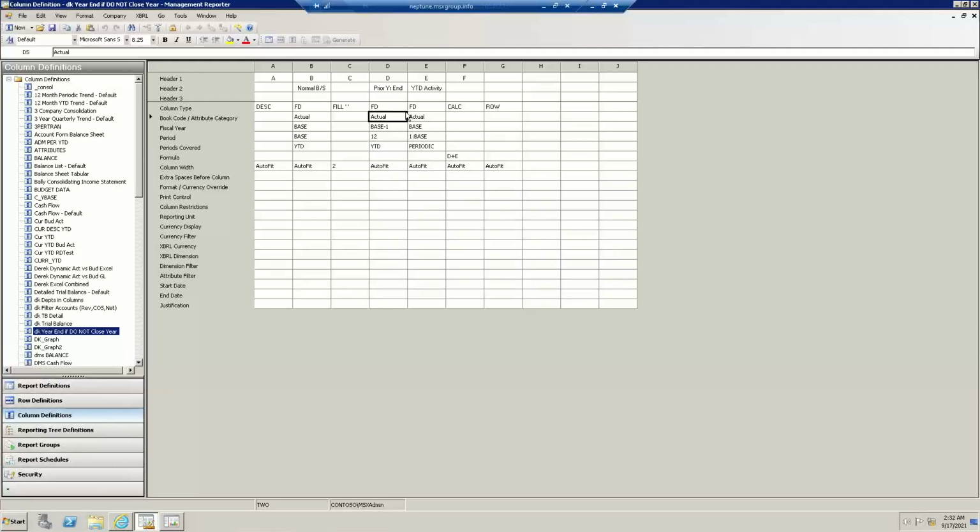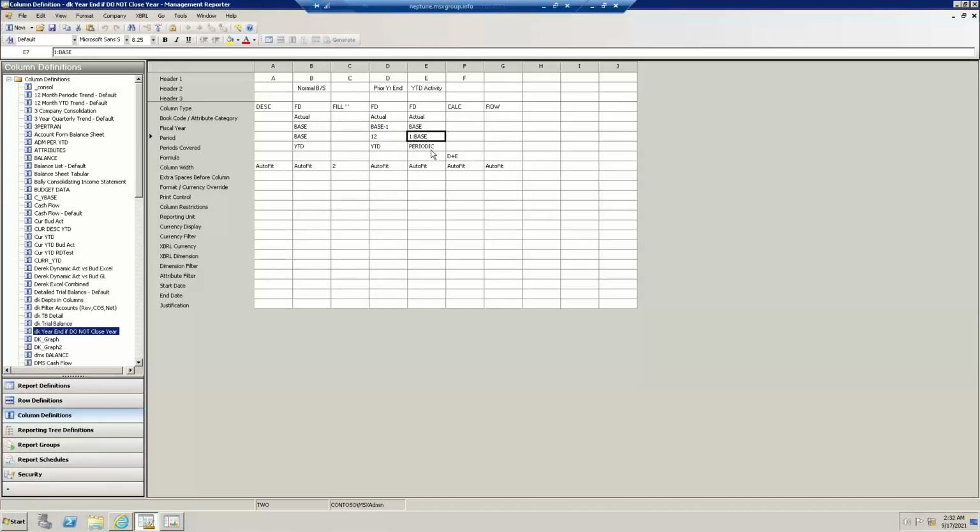Okay, and if I do not close my year timely, and I might be in period 1, 2, 3, 4 the following year, I still want to grab the activity of both my balance sheet and income statement accounts from the prior year end. So this column E here will be grabbing the current year activity for whatever base year you run it. Let's call it 2022. Now notice the period range here.